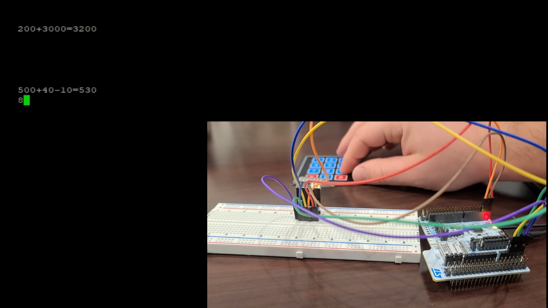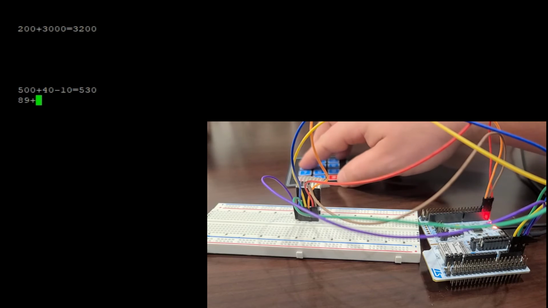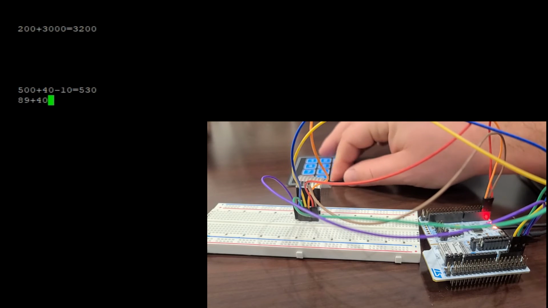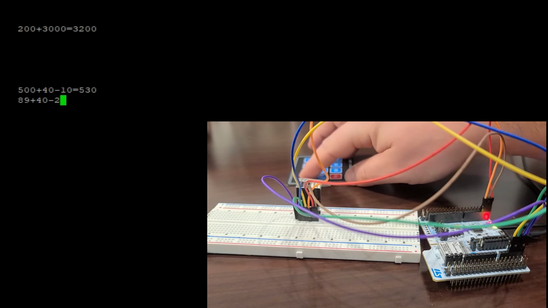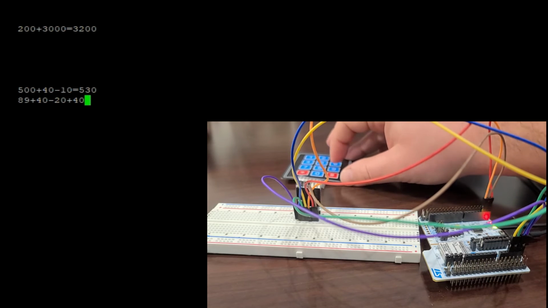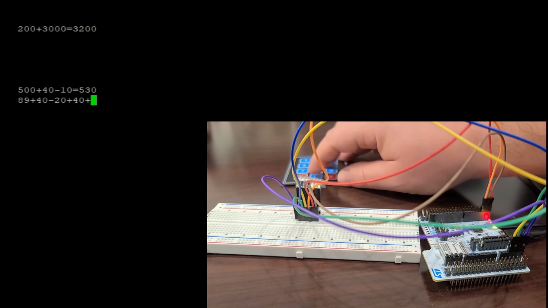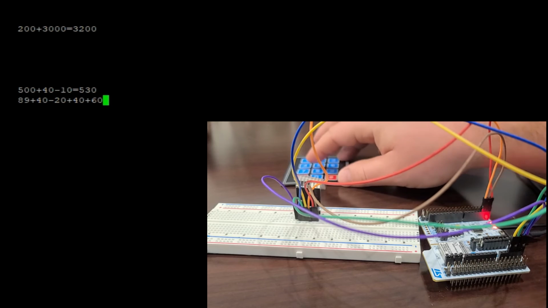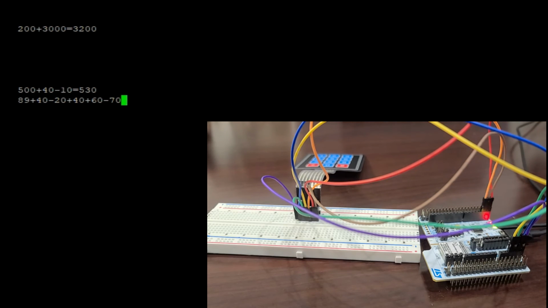And one of the other requirements were that it can handle any number of operands. So let's do that. All right, and I think that's all I got.